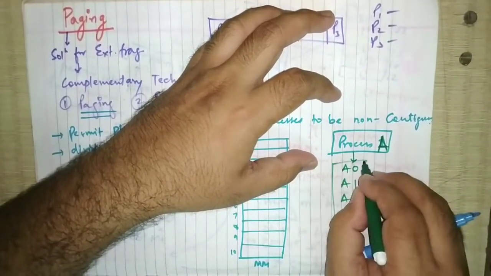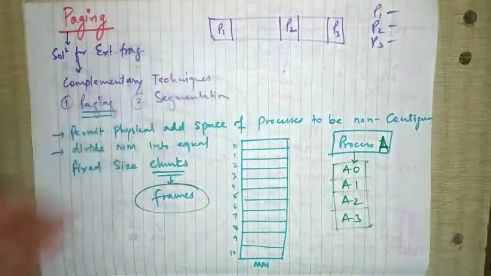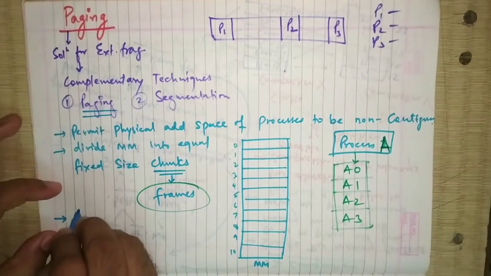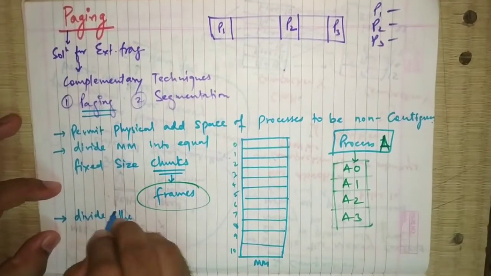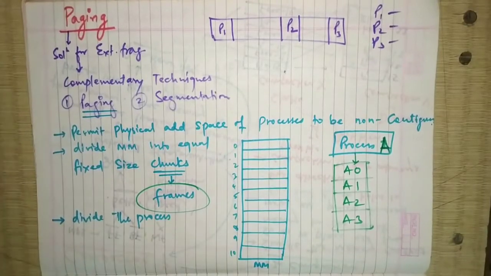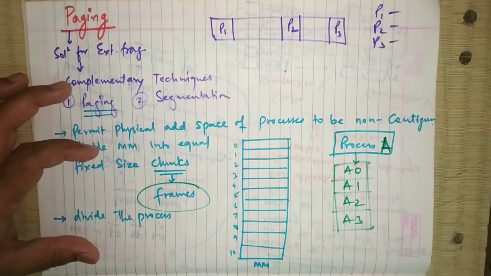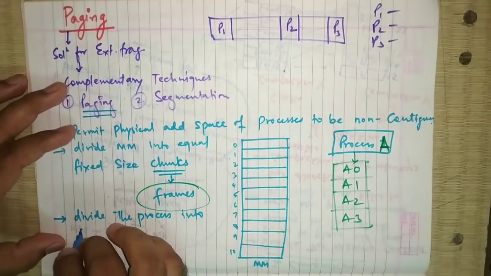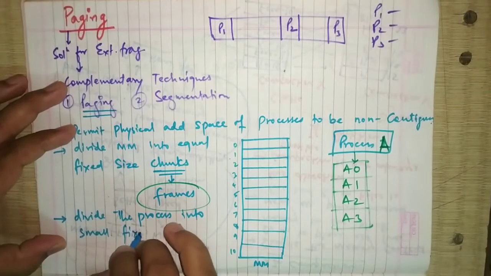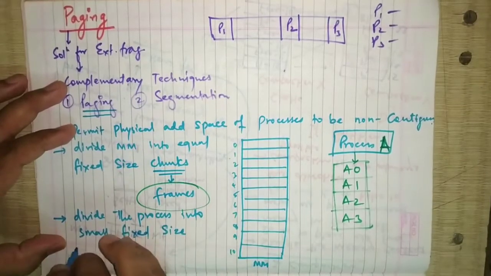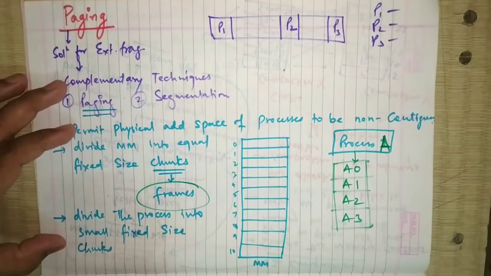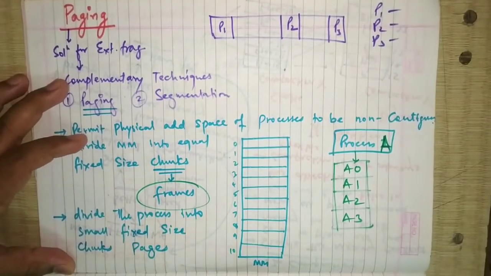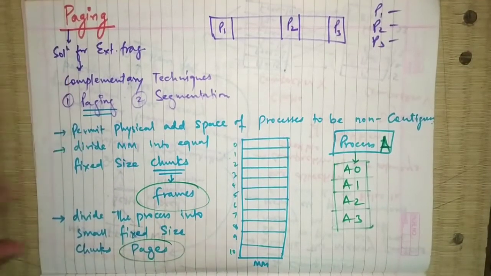So it was possible for me to divide the process into 4 chunks. Divide the process into small fixed size chunks, and these chunks are called as pages. So these are the pages and these are the frames.